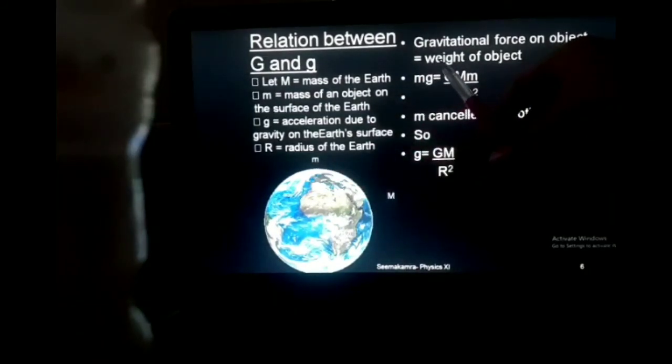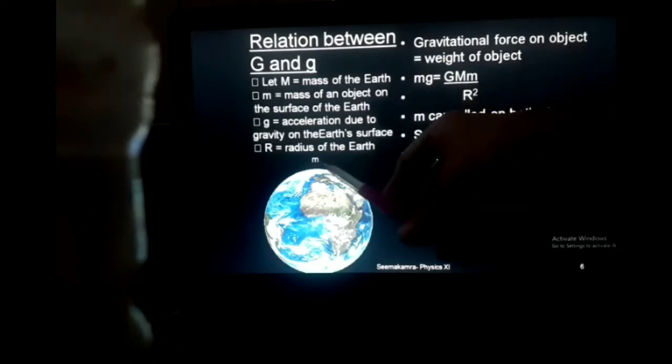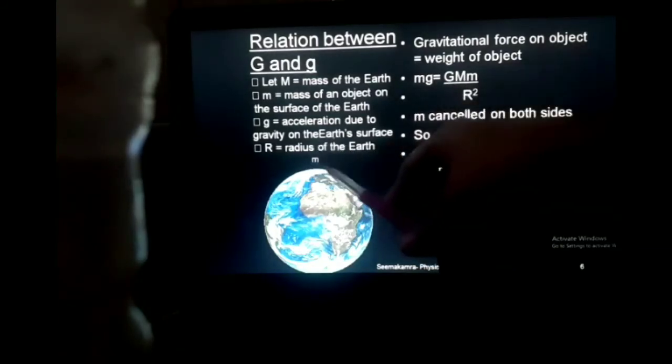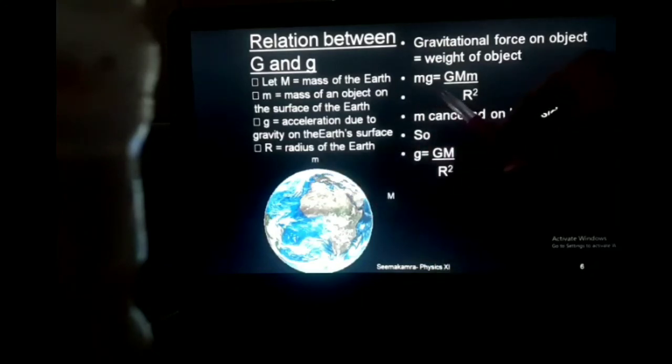Because recall the definition of weight. Weight of any object is actually the gravitational force on that object. Okay, so let us start applying the weight formula. We have to apply the weight formula of small m. So it is small mg.